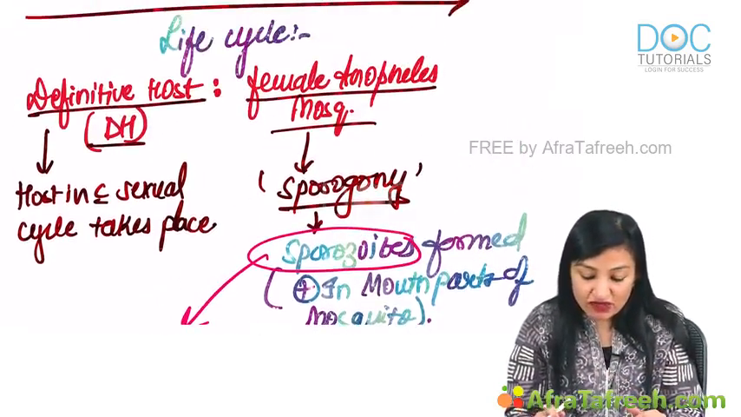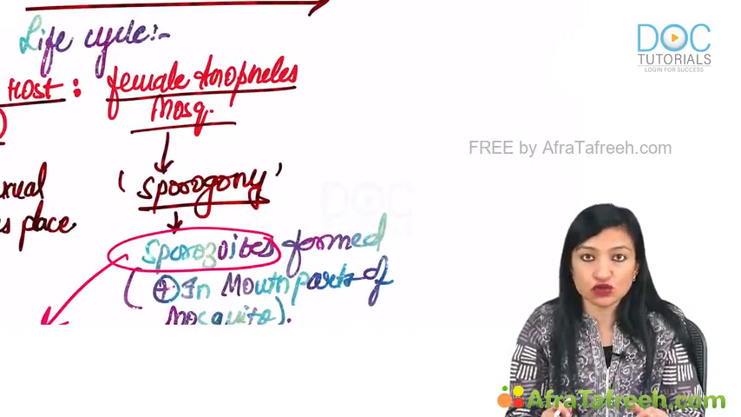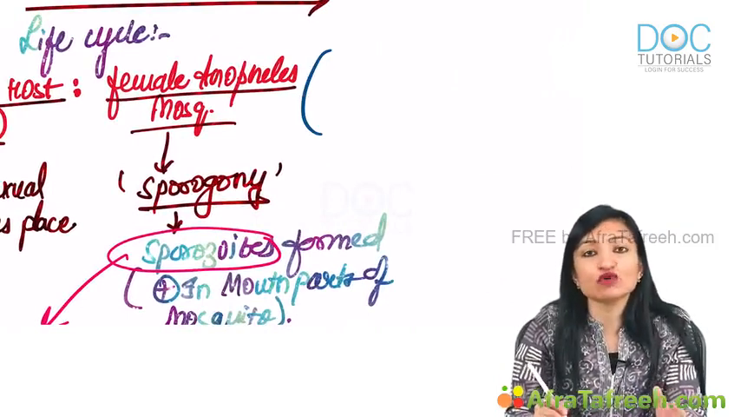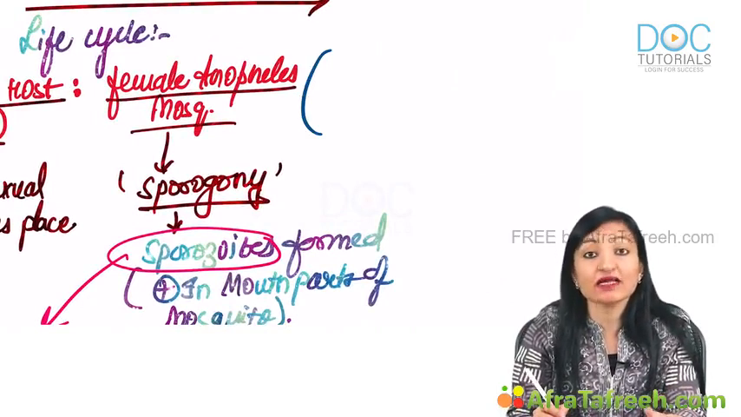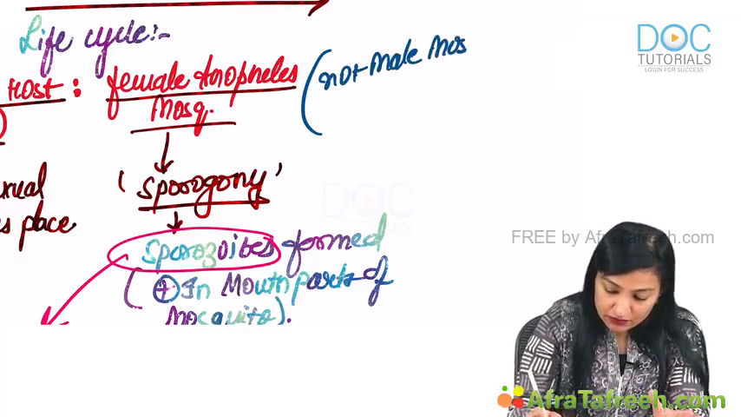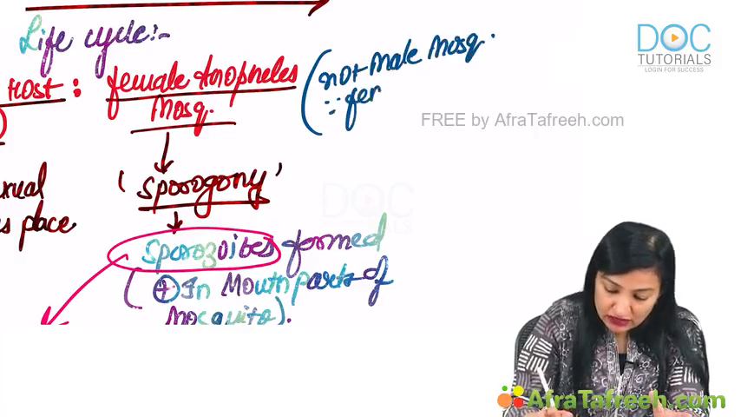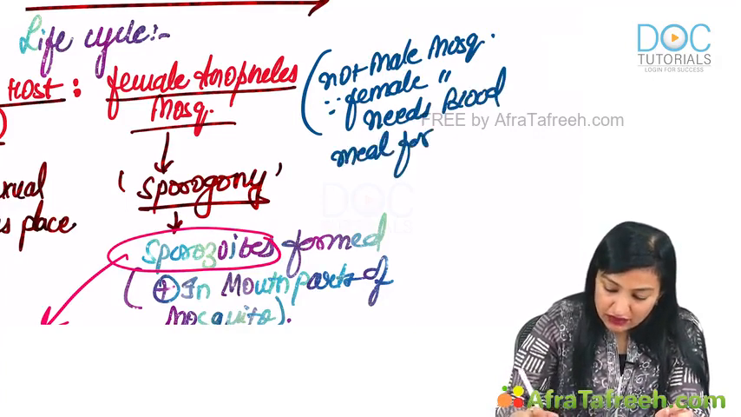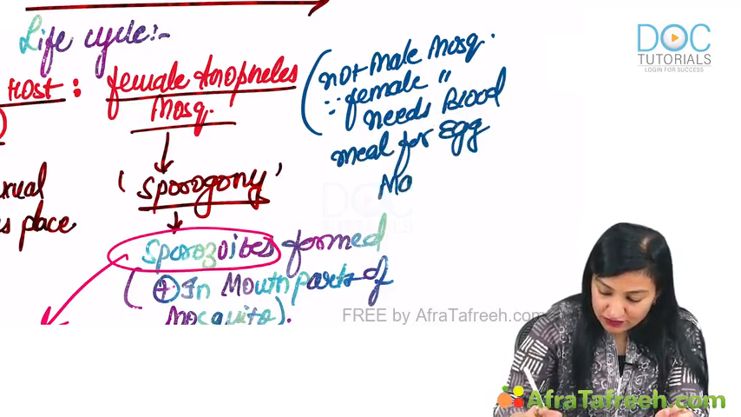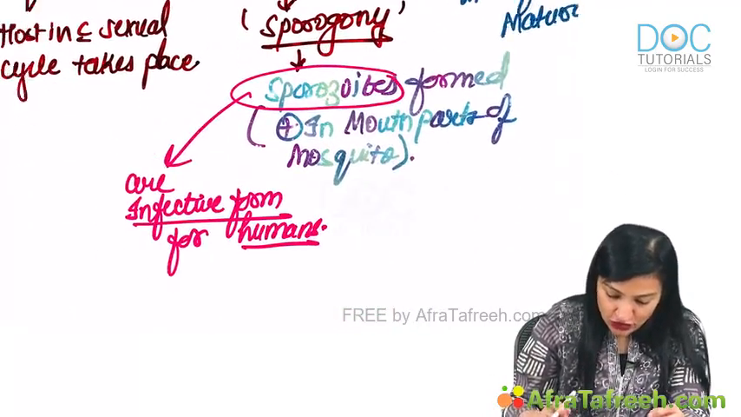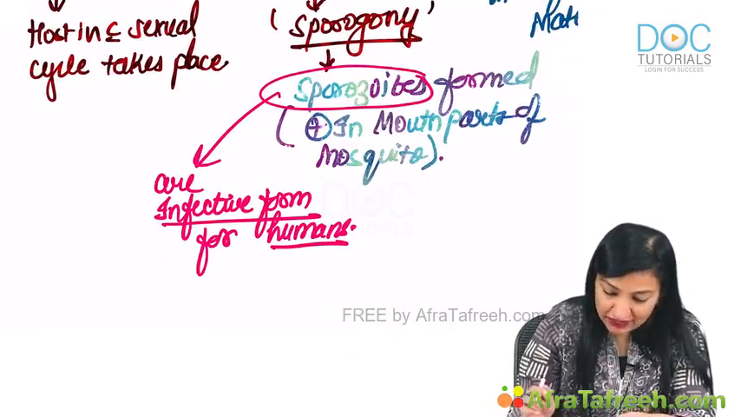Now, why is the male Anopheles mosquito not the definitive host? Because it is the female mosquito which needs a blood meal for egg maturation. Not males. Not the male mosquito, because the female mosquito needs a blood meal for egg maturation. Alright, then what is the intermediate host?